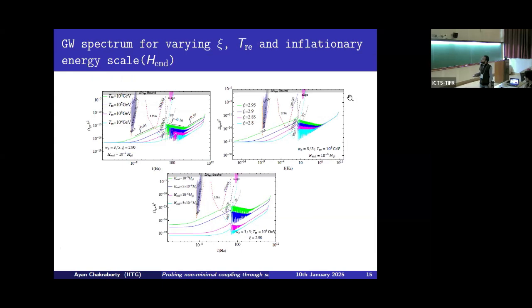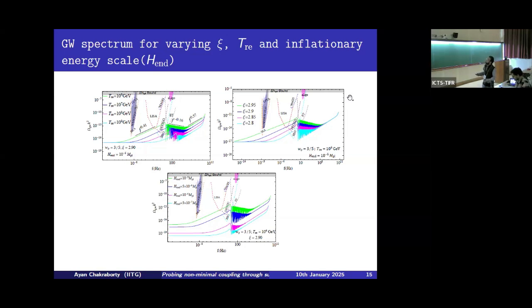Okay. So now this is the behavior of the total gravitational wave spectrum combining the primary and the secondary, for three different parameters: coupling strength, reheating temperature, and the inflationary energy scale. In all three plots, we see that one common feature is that at low and intermediate frequency ranges, the SGW strength is overcoming the PGW, and not only that, the enhanced SGW spectrum is actually passing through various future GW observatories like LISA, BBO, DECIGO, and some part of ET also.